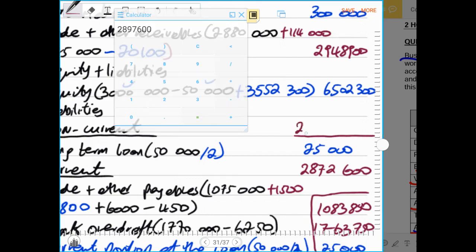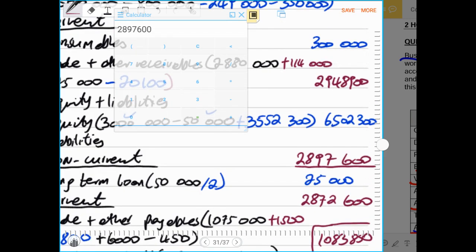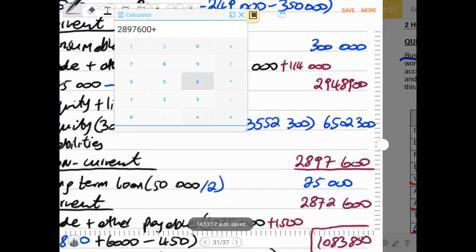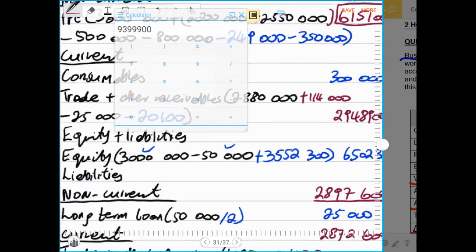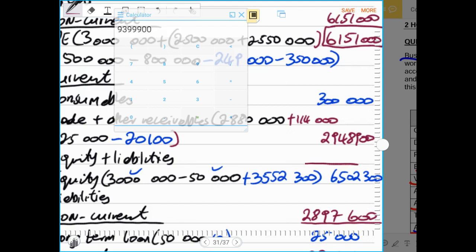This gave us 2,897,600. And we add our equity, which is 6,502,300. That gives us 9,399,900, which is our total equity and liabilities.